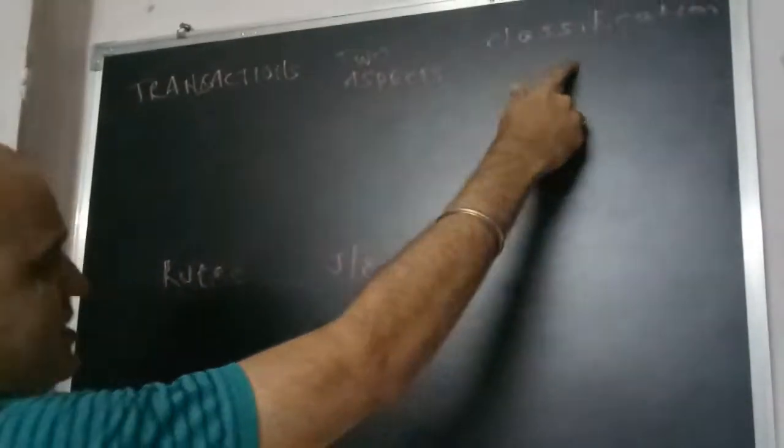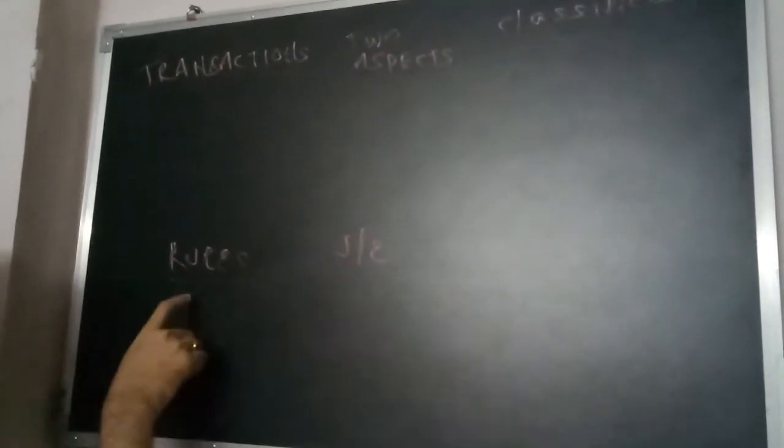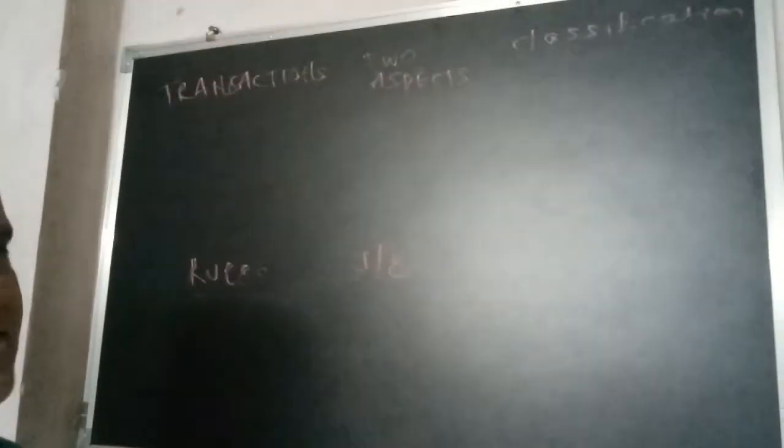Due to space shortage, I have written this table in two lines, but actually this is only one table. The first one is the transaction. Then the two aspects. Then you have to classify them. Then you apply the rules, and by applying the rules, you pass the journal entry. These are the 5 steps in which you can pass the journal entry for a transaction.